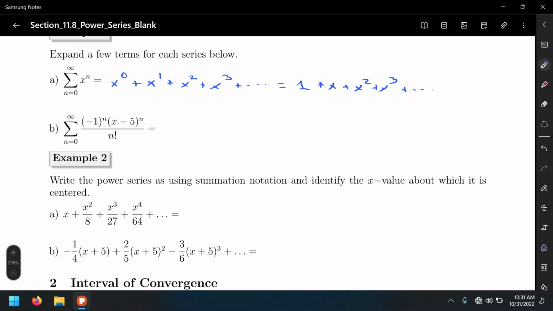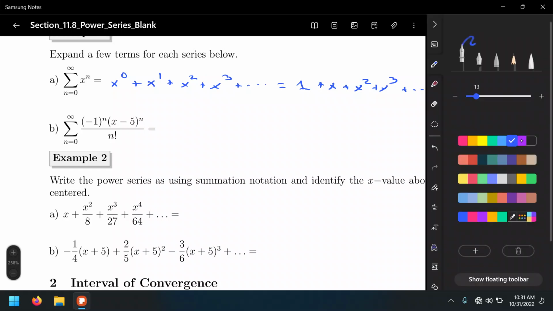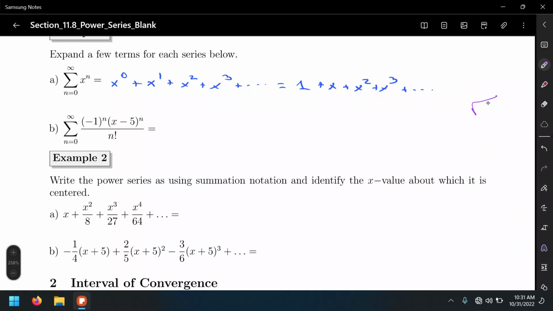Well, notice the answer is a polynomial. These polynomials will be used later to find approximations of values. Something you might recall from Calculus 1 is a linear approximation. The linear approximation was used to estimate the value of the square root of 26, for example. So what did you do back in Calculus 1?